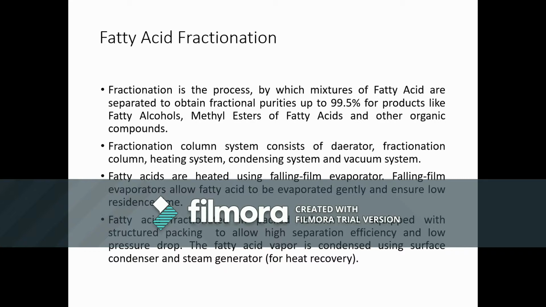Fatty acids are heated using a falling film evaporator. Falling film evaporators allow fatty acid to be evaporated gently and ensure low residence time. Fatty acid is fractionated in packed columns equipped with structured packing to allow high separation efficiency and low pressure drop. The fatty acid vapor is condensed using a surface condenser and steam generator for heat recovery.